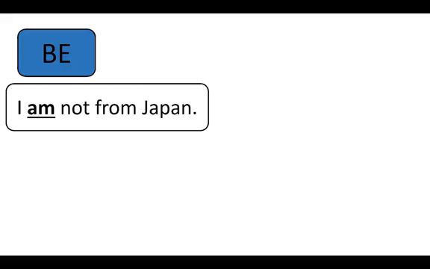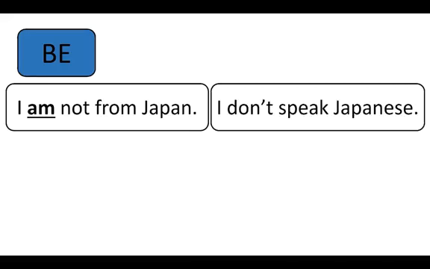Let's look at one more example with the be verb. Here is my true statement. I am not from Japan. I'm from the United States. As a result, I don't speak Japanese. These are my true statements. Now, let's imagine a different situation using an if clause. We know that this is the result clause, so we will start here with the if clause.